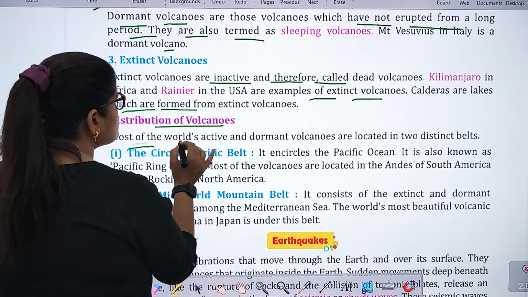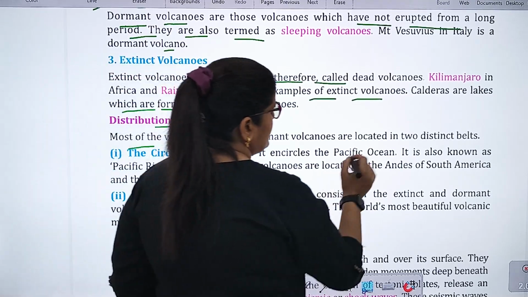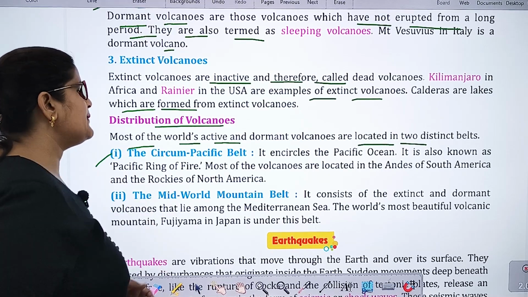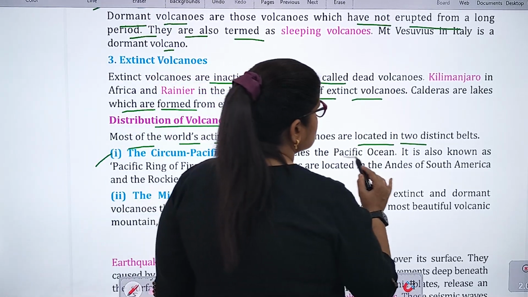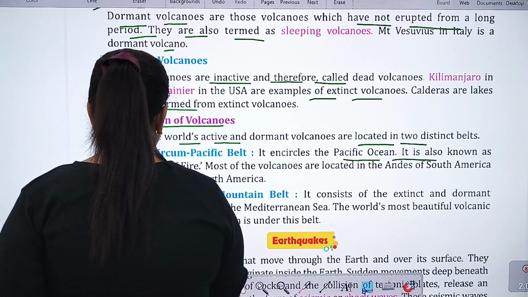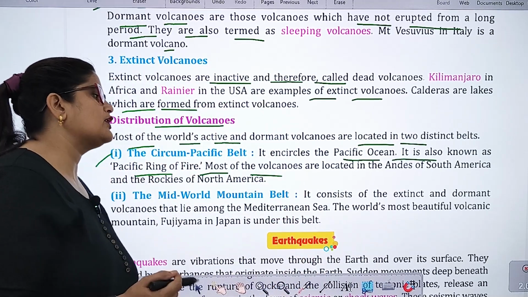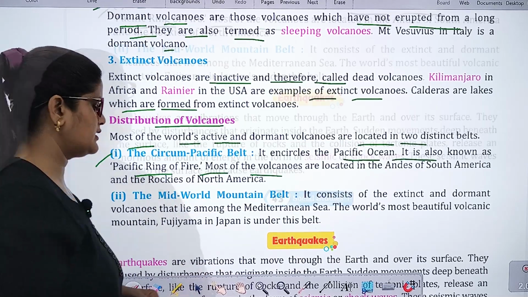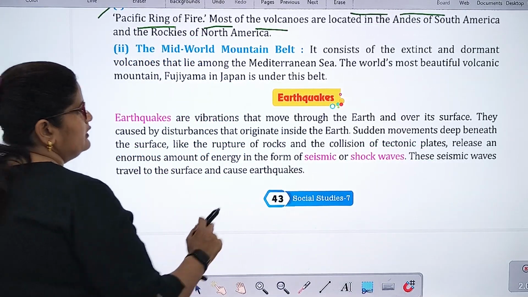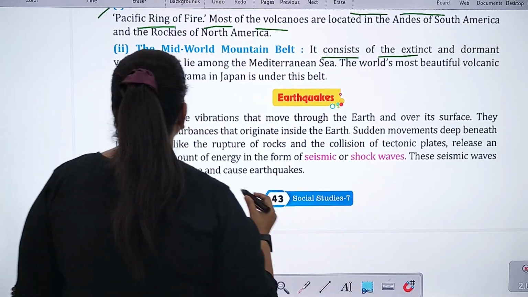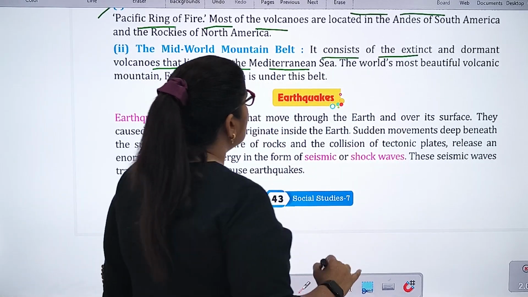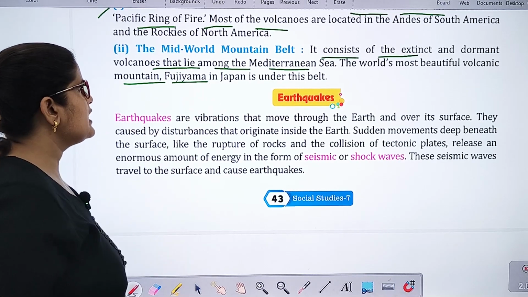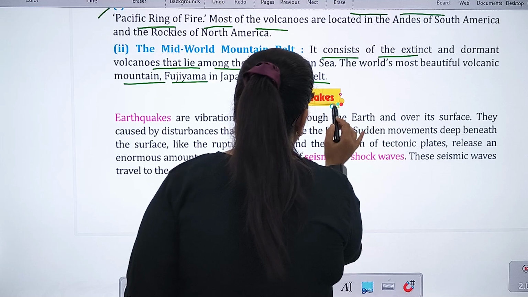Distribution of volcanoes. Most of the world's active and dormant volcanoes are located in two distinct belts. Number one, the Circum-Pacific Belt. It encircles the Pacific Ocean. It is also known as the Pacific Ring of Fire. Most of the volcanoes are located in the Andes of South America and the Rockies of North America. The Mid-World Mountain Belt consists of the extinct and dormant volcanoes that lie along the Mediterranean Sea. The world's most beautiful volcanic mountain, Fujiyama in Japan, is under this belt.